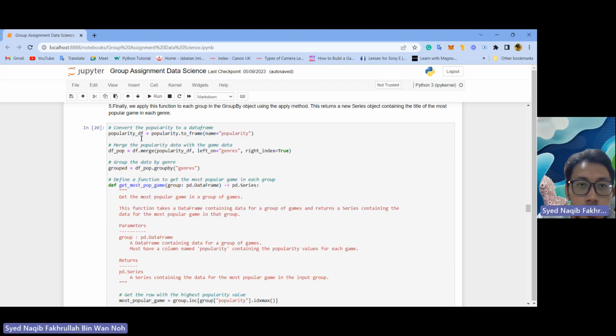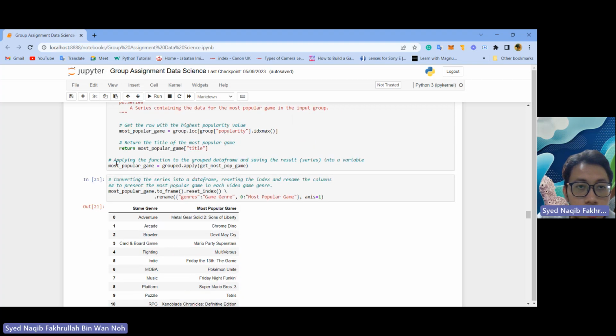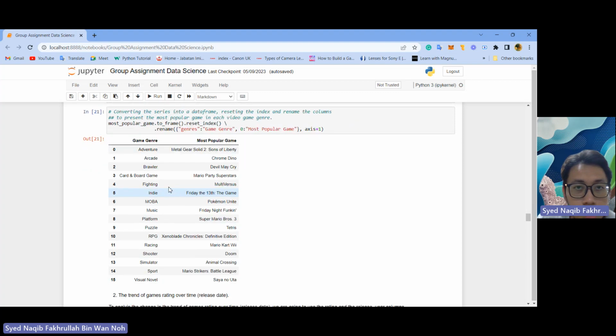So we can convert the popularity to a data frame and then merge. After that, we group the data by genre. We can define the function to get the most popular game in each group. So after applying the function to group data frame and saving the result, we can convert the series into a data frame, resetting the index and rename the columns to present the most popular game in each video game genre. So here are the outputs.